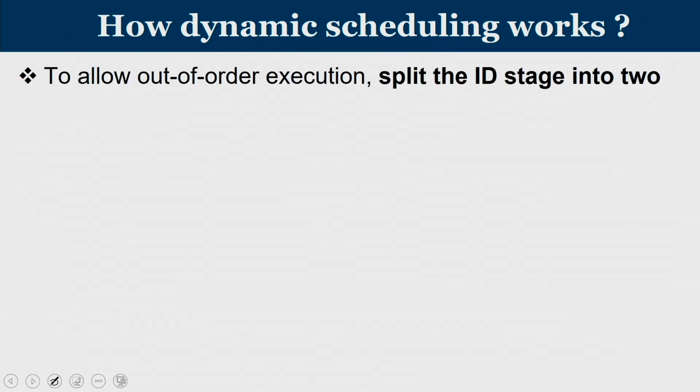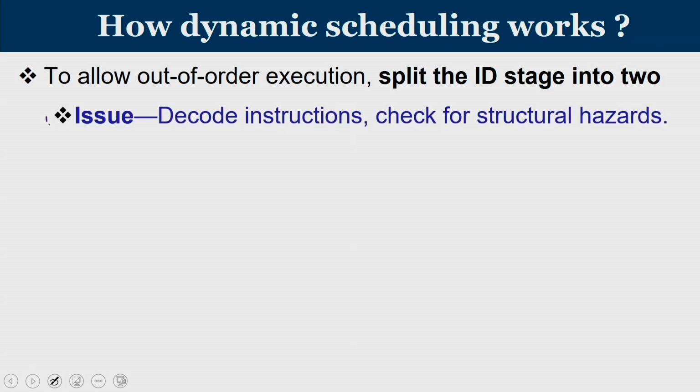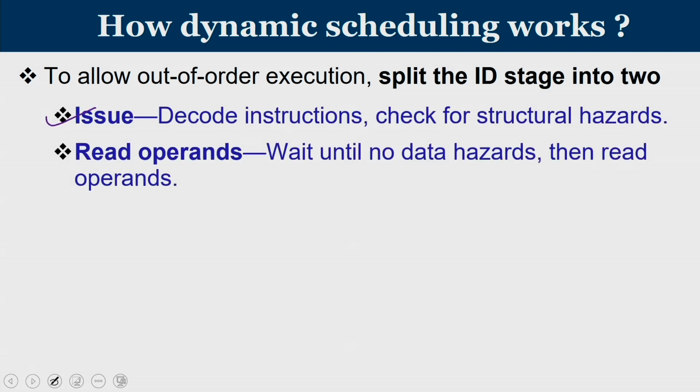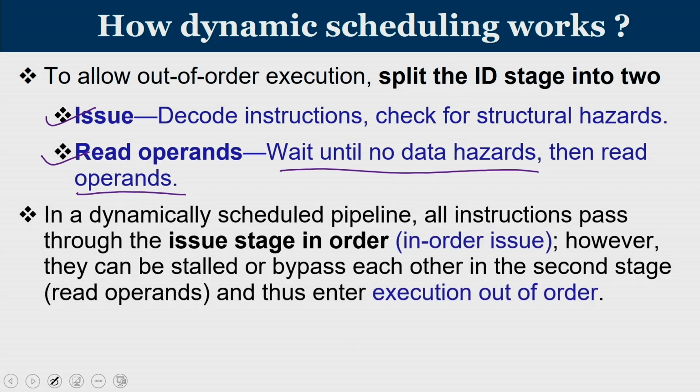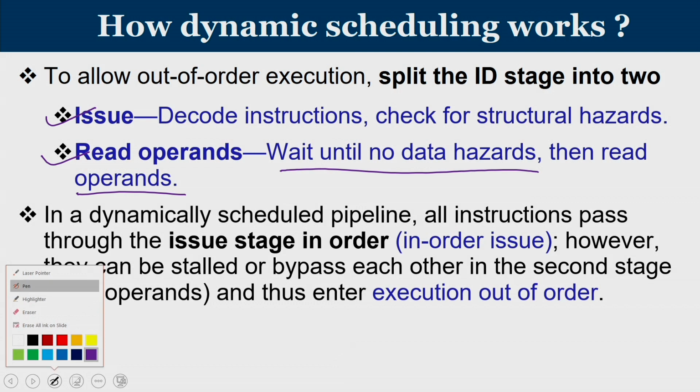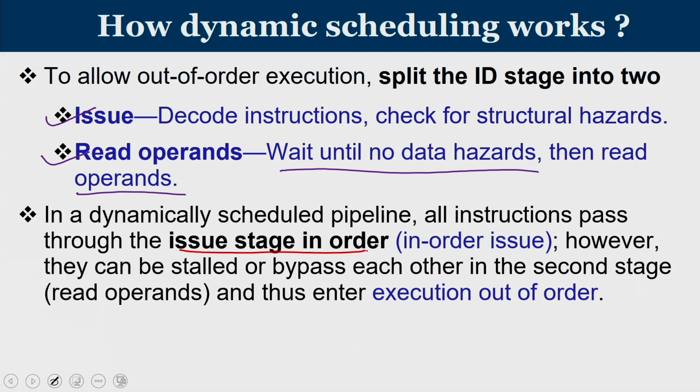Now, to allow out of order execution, what we do is we split the ID stage into two. Stage 1 is known as issue: decode the instructions, check for structural hazards if any, and if there is no structural hazard, then you go to the read operands phase, wait until there is no data hazard, and then correspondingly read operands. In a dynamically scheduled pipeline, all instructions pass through the issue stage, stage number 1, in order. That is called in-order issue. However, they can be stalled or bypass each other in the second stage, read operands, thus entering execution out of order.